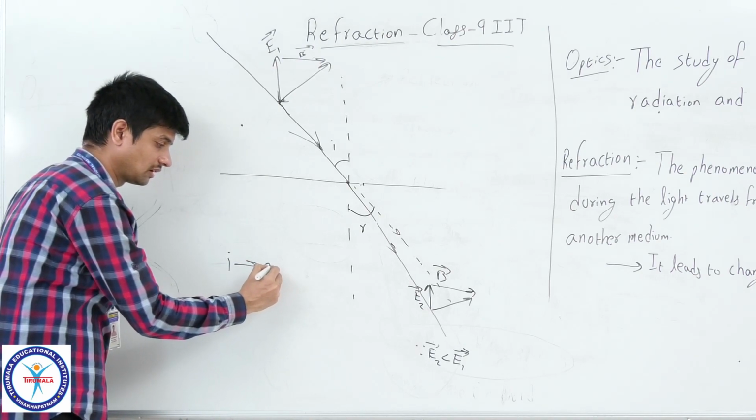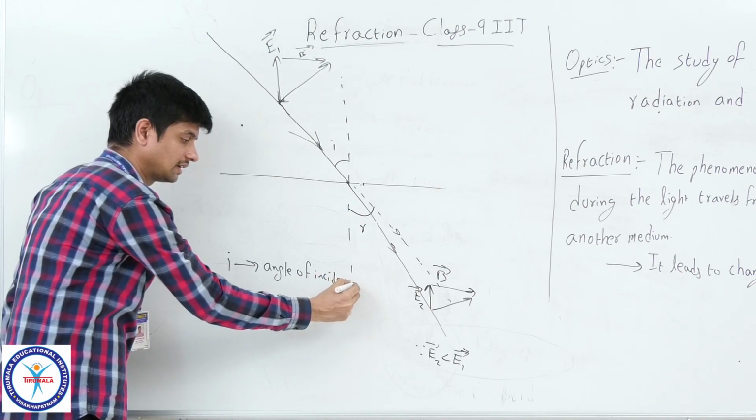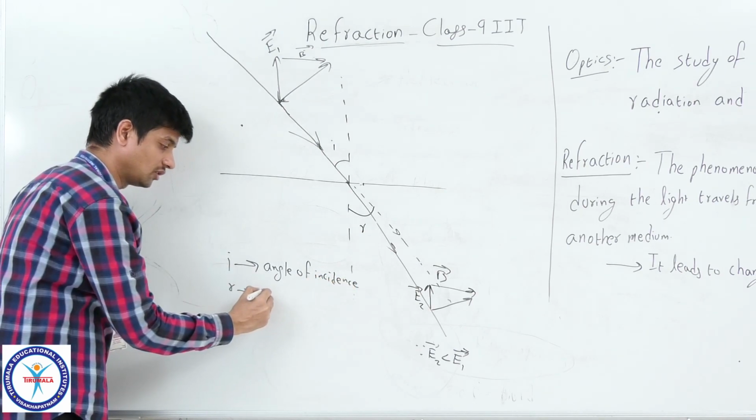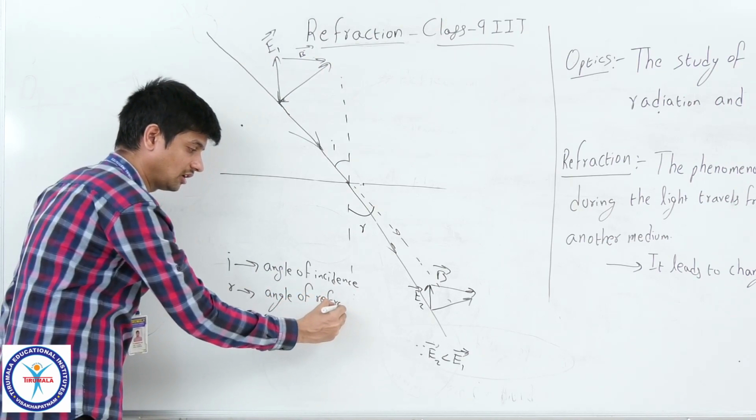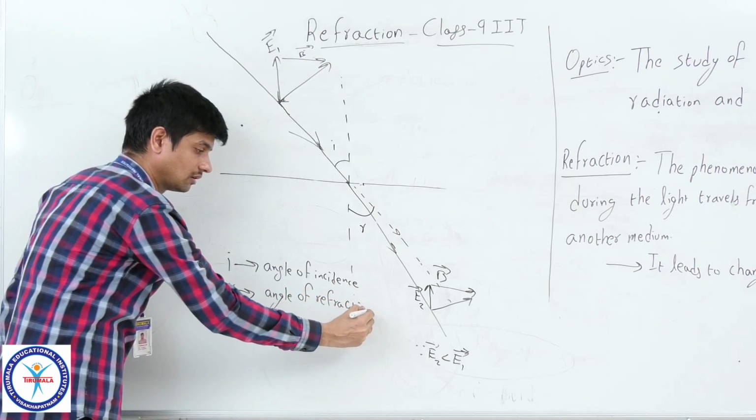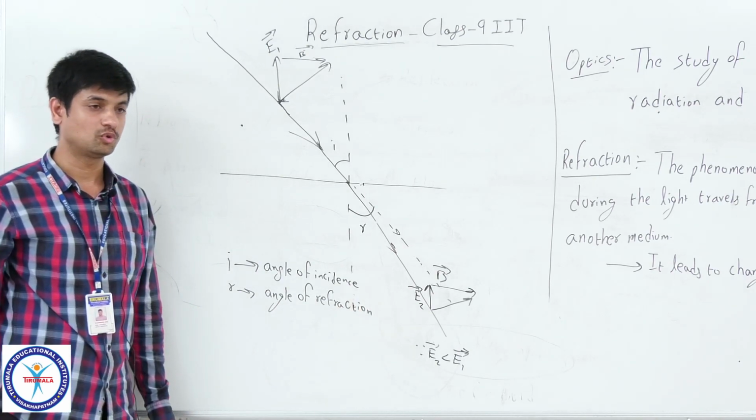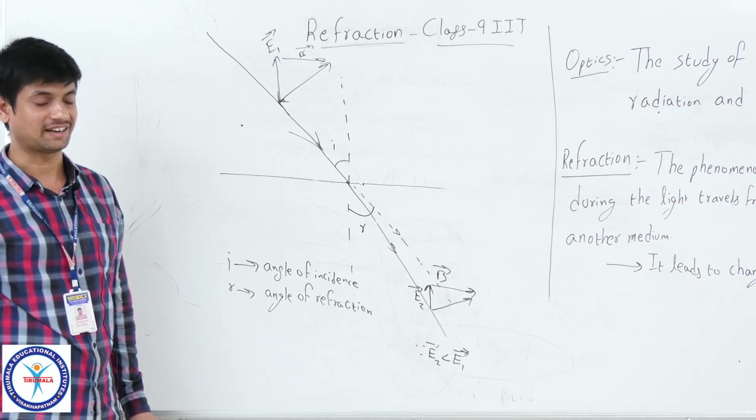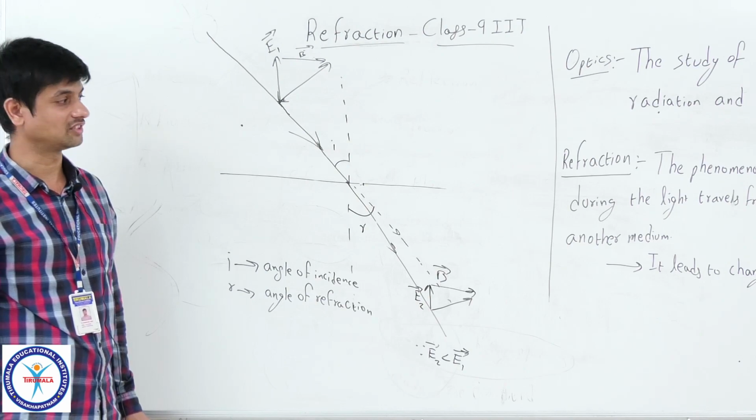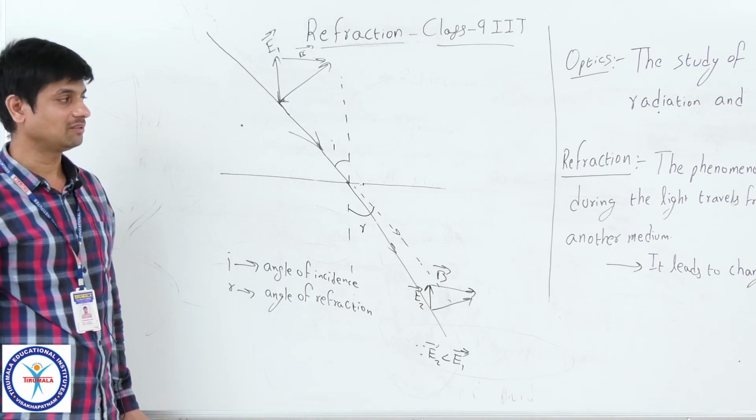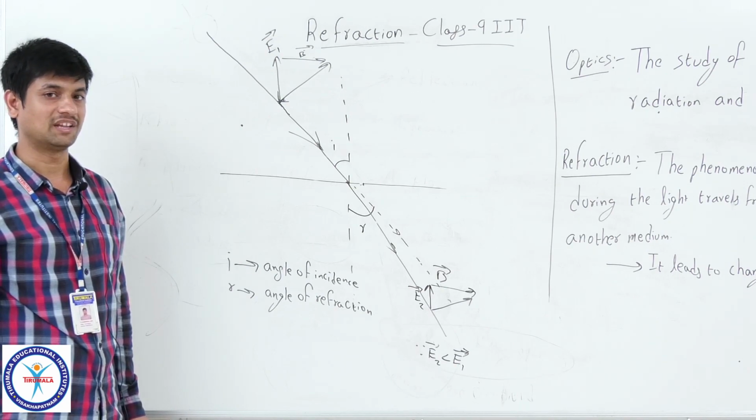I denotes angle of incidence. R denotes angle of refraction. So I hope you understand what refraction is at the atomic level, based on the vector method using the Huygens wavefront concept. Simply keep it in mind, refraction means change in the direction of the light ray.